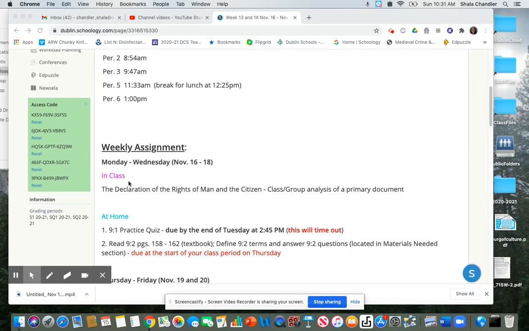Looking here for Monday through Wednesday, in class we are going to work on the Declaration of the Rights of Man and a Citizen. This is a document that came out of the National Assembly, and it pretty much destroys all parts of the old regime. So the breakdown of the 3 estates, removing all the privileges of the nobles. We're going to go through this particular document.